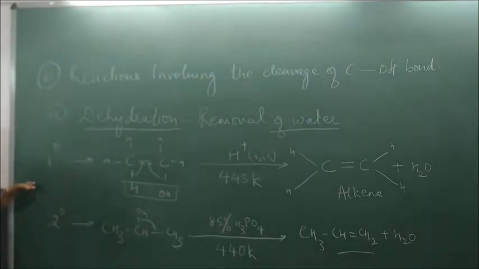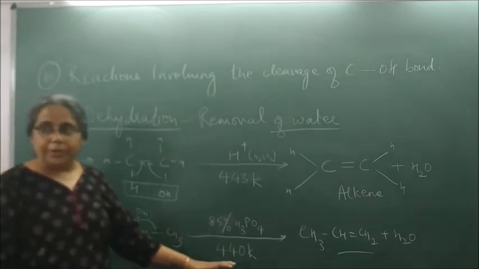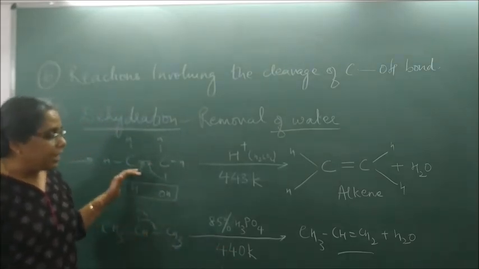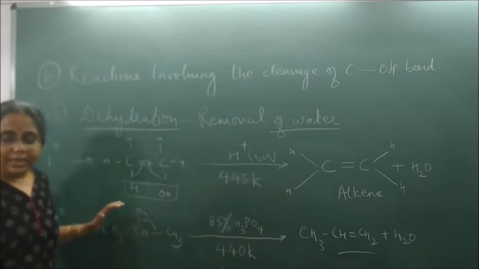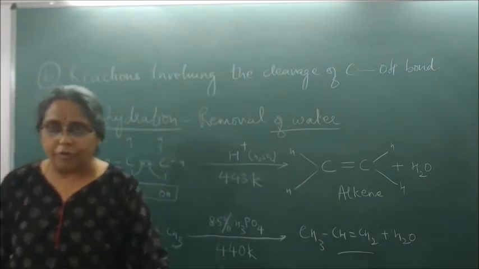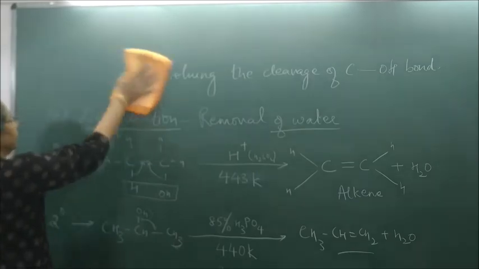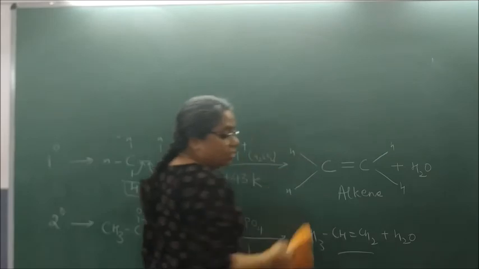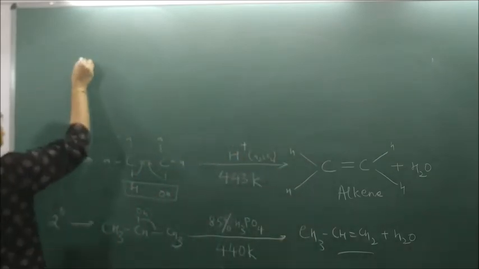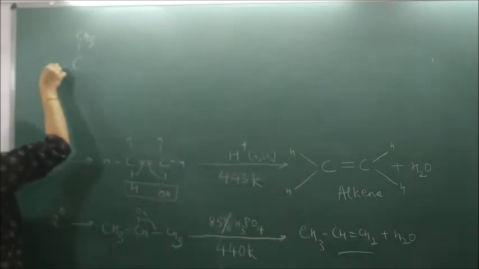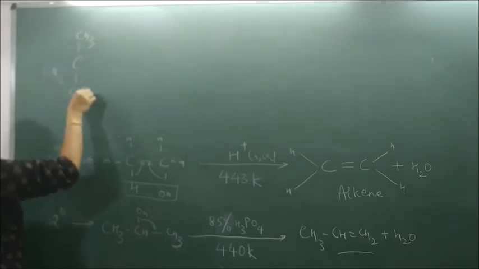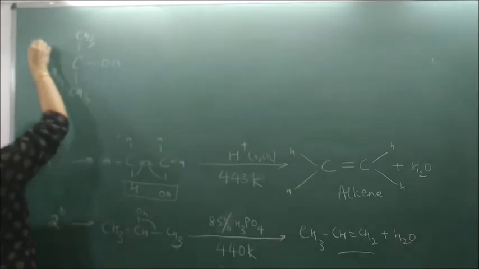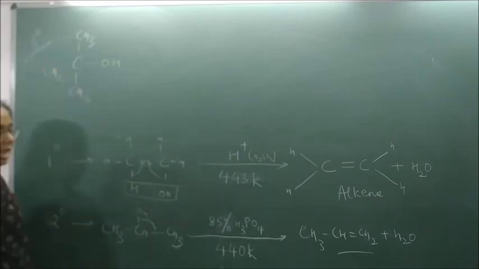Just keep on observing that for dehydration of alcohol, as we go to tertiary alcohol, the temperature becomes lesser. Primary alcohol also forms an alkene. Secondary alcohols on dehydration also form an alkene. Now we will study what? Tertiary alcohol. So our tertiary alcohol example always is what? Tertiary butyl alcohol. This is tertiary butyl alcohol. This is what? Tertiary alcohol.